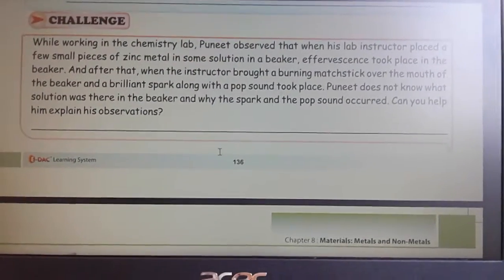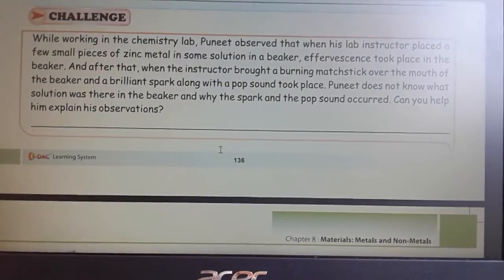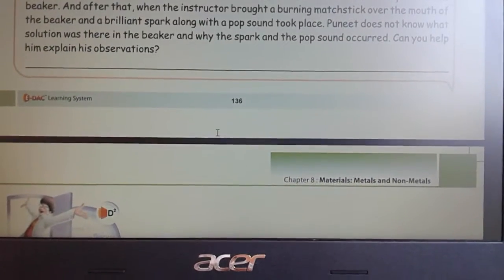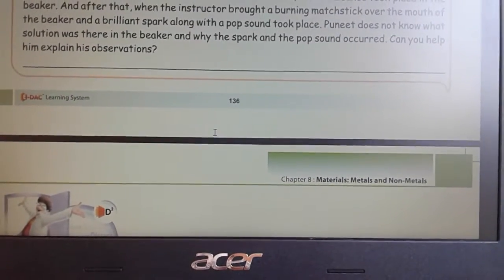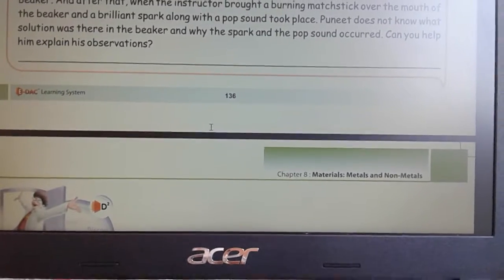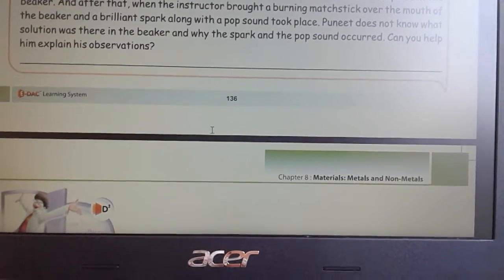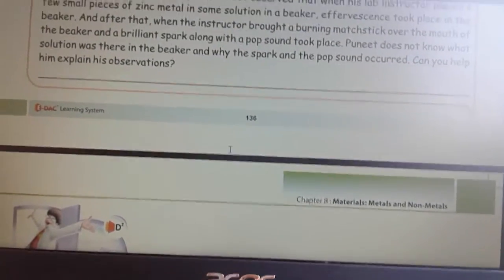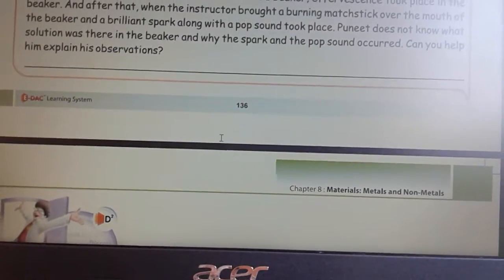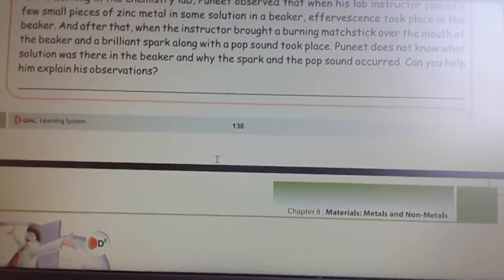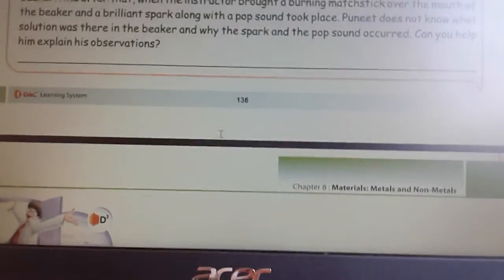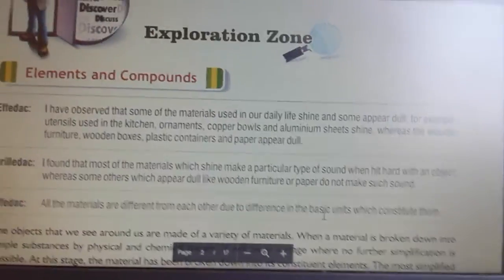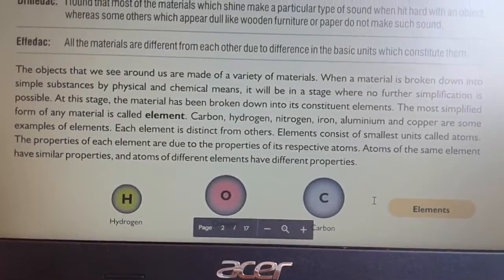Students, you all know that what we see around us is made up of a variety of materials. All the objects around us are made up of a variety of materials, and when a material is broken down into simple substances by physical and chemical means, it changes until no further simplification is possible.